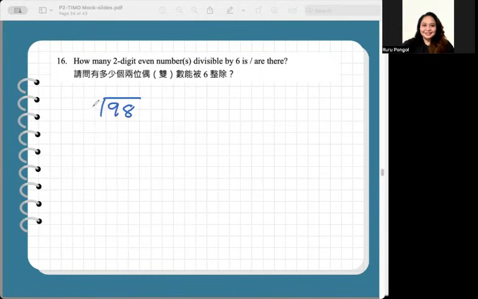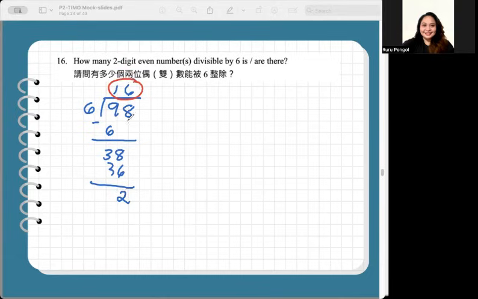Divide it by 6. 9 divided by 6, 1. 1 times 6, 6. 9 minus 6 is 3. 38 divided by 6 is 6. 6 minus 6 times 6, 36. There's a remainder too, but you can disregard that. This is what's important, the 16.